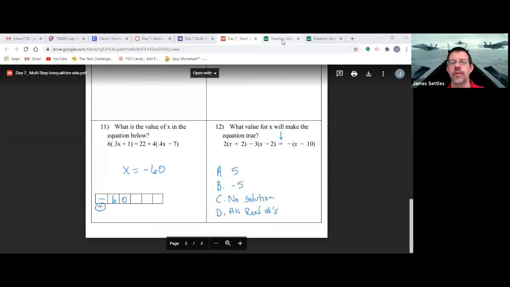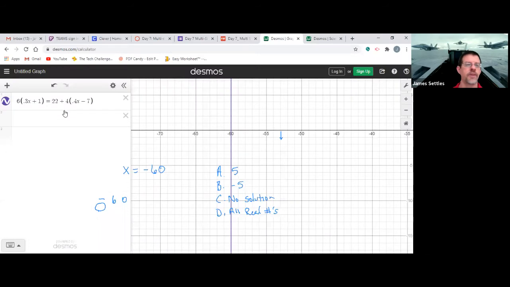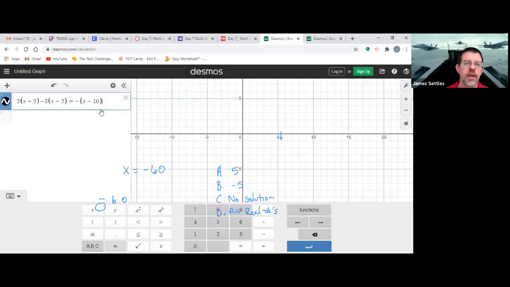So really quick, I'm going to go to this Desmos calculator, and I'm going to plug this in real quick. So I'm going to get rid of this one, because the Inspire calculator at this point would actually give you the answer. And so we're going to hit enter. Oh, sorry, I got a whole bunch of boxes up. Close a few of these things real quick. All right, so we're going to hit enter.